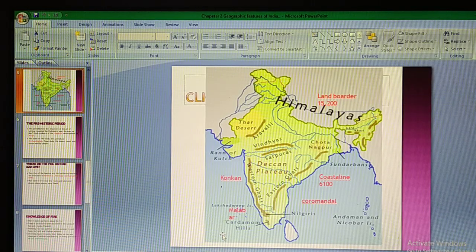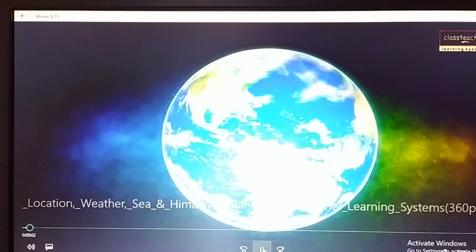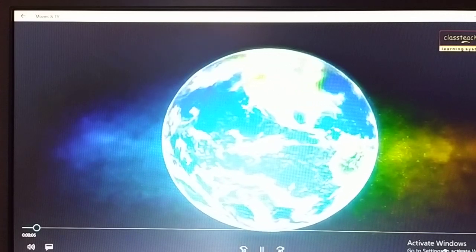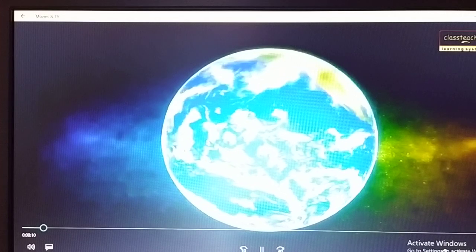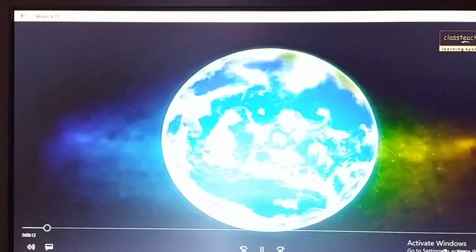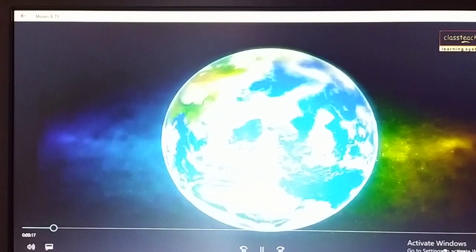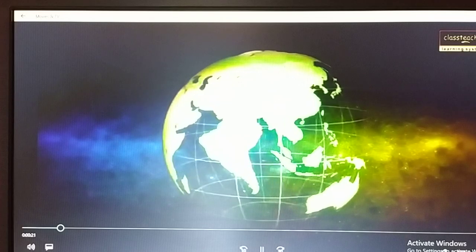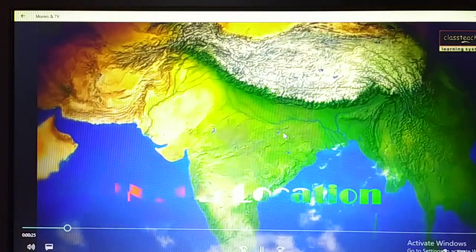Now, the physical features of India. Let me show you in a video so that you can understand it very clearly. Here is the video. So this is the globe, the only planet in the solar system where life exists. Because of that reason it is called a living planet, unique planet, blue planet. There are so many names given to our Earth planet. Next, this is India, located in the Asian continent, especially South Asia.